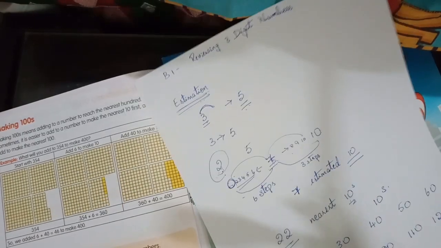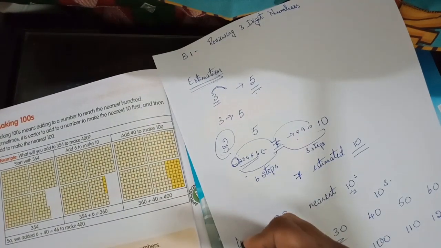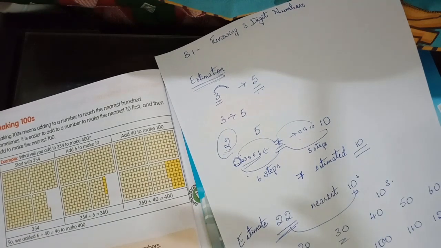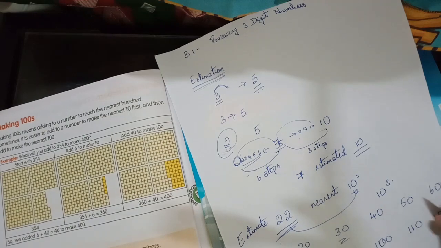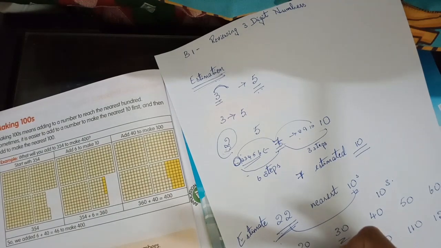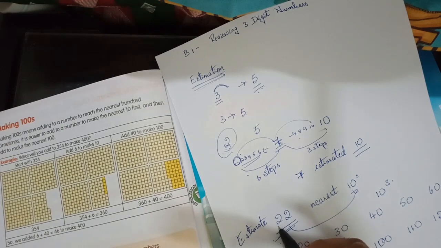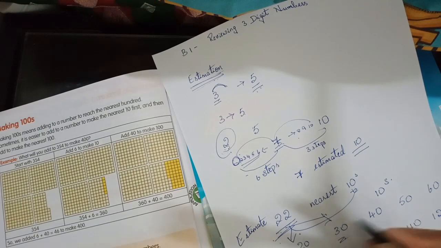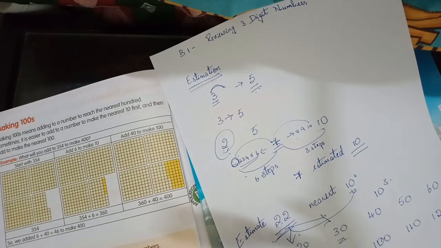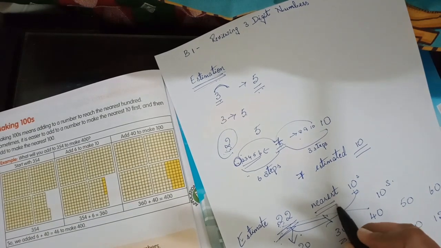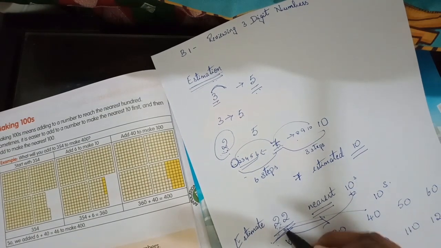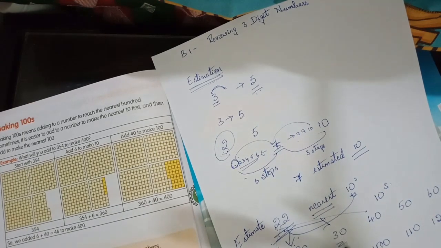So when I ask you to estimate 22 to the nearest tens, what should you do? Look at 20 and 30. 22 is either close to 20 or close to 30. It is very far away from 10 and 40. So you have to estimate 22 to the nearest tens. Tell me whether 22 is close to 20 or very near to 30.